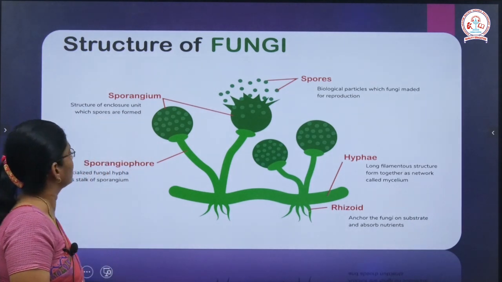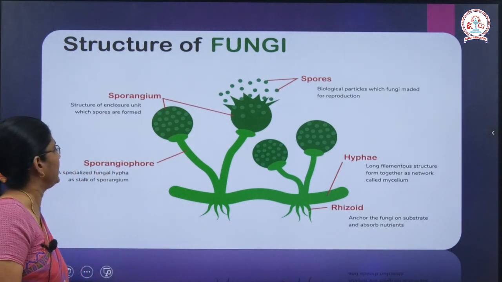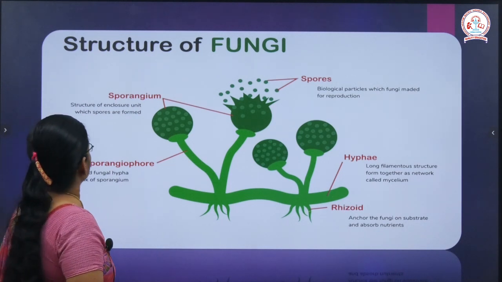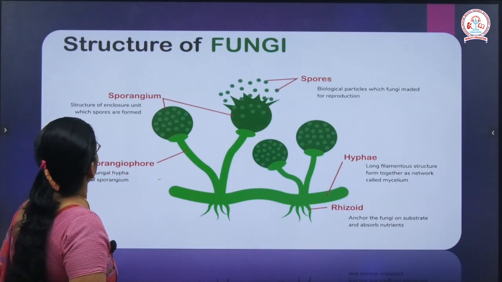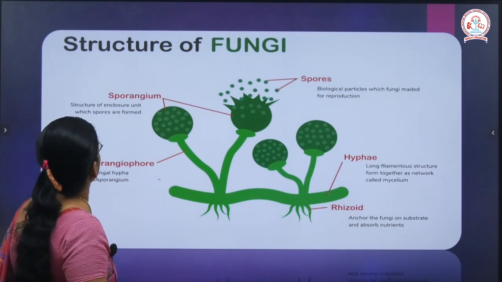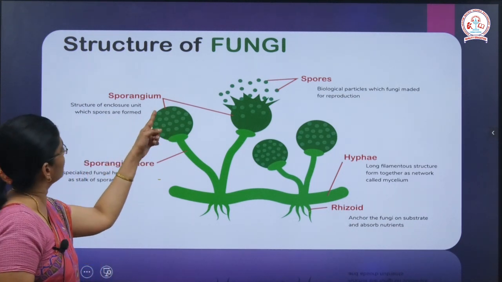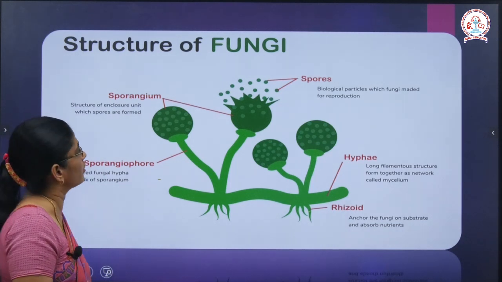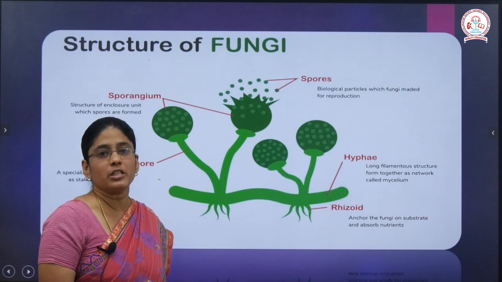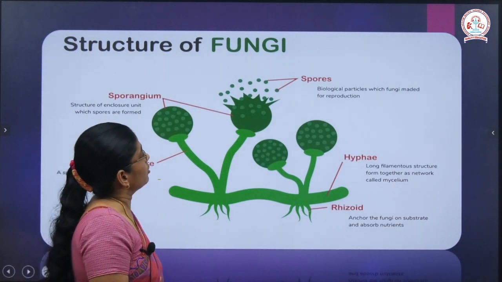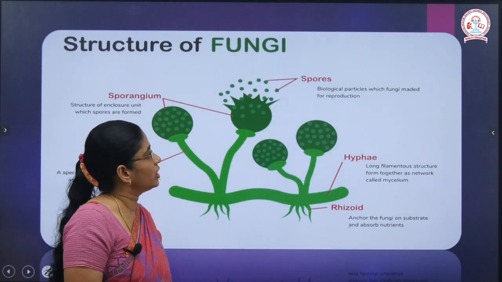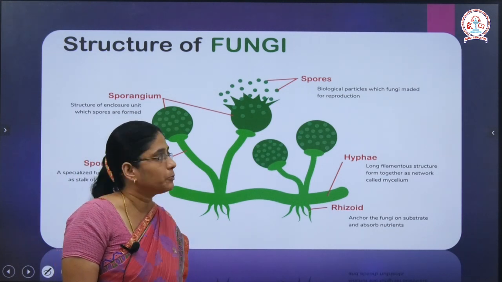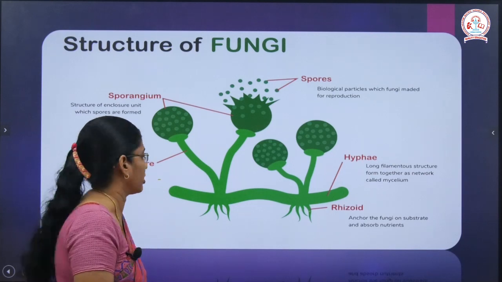And coming here, this is the sporangiophore, which is a specialized fungal hypha, a stalk of the sporangium. The next one is the sporangium. It is an enclosure unit where the spores are formed, and finally when the sporangium bursts, the spores are released. They are biological particles which fungi make for reproduction. So these spores are mainly involved in reproduction.